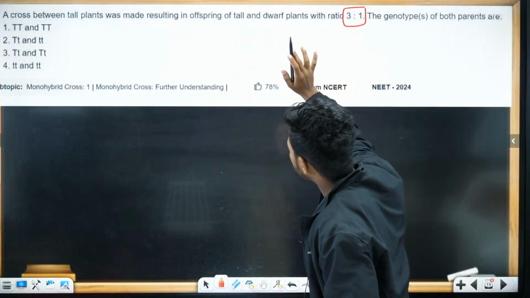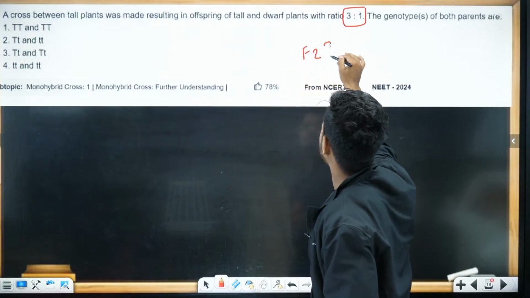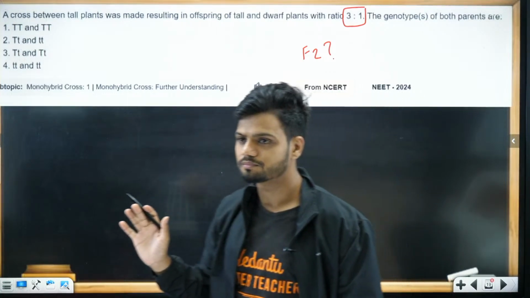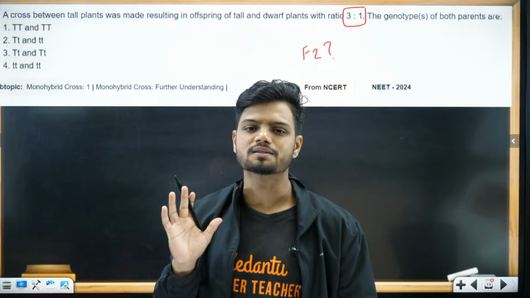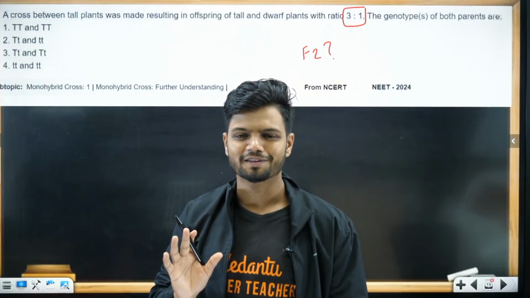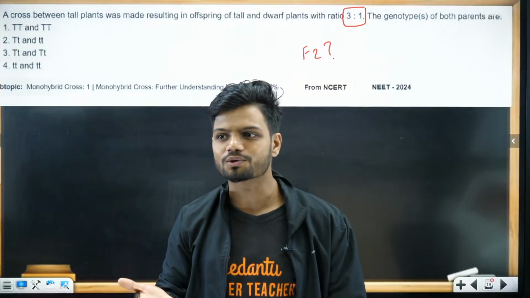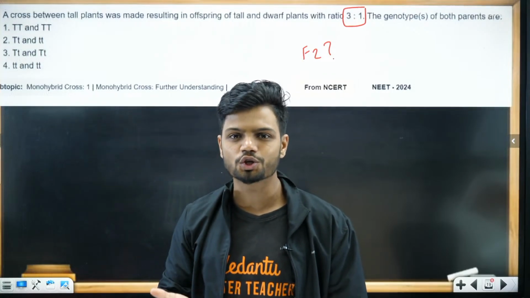Just tell me, what do you cross in F2 usually? That's all is the answer. In F2, what do you do? Capital T, small t, capital T, small t. That's how you get the 3:1 ratio, right?